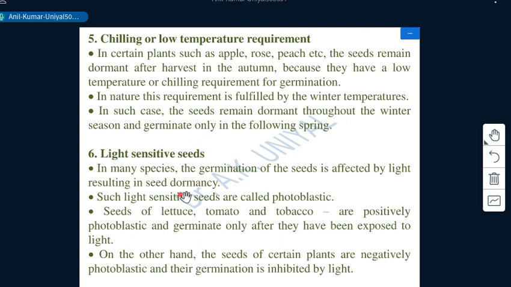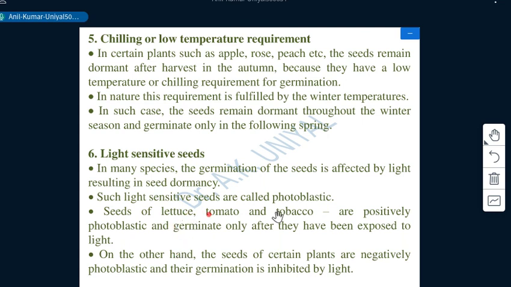Now next one, that is light sensitive seeds. There are so many seeds that require light treatment, or sun drying, as I have mentioned in earlier slides, that light treatment activates the gibberellic acid in the seed, which is responsible for emergence of the radicle or root initial cell within the embryonic plant.